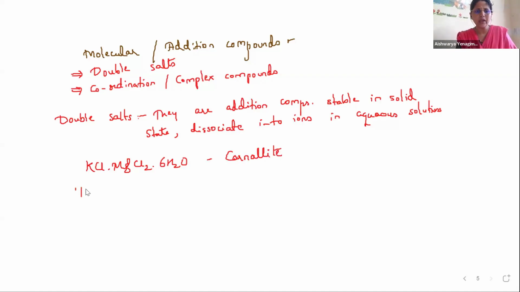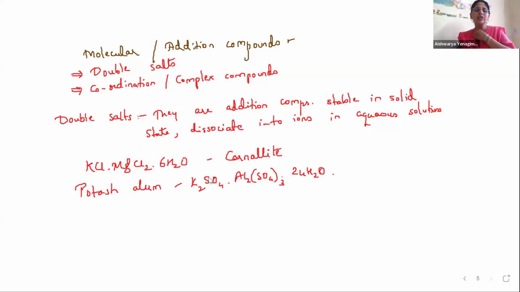You have one more, very commonly heard. That is potash alum. Yes, you have heard of this. What is this potash alum? K2SO4.Al2(SO4)3.24H2O. These are 24 molecules of water of crystallization, hydrate. So these are all the examples.